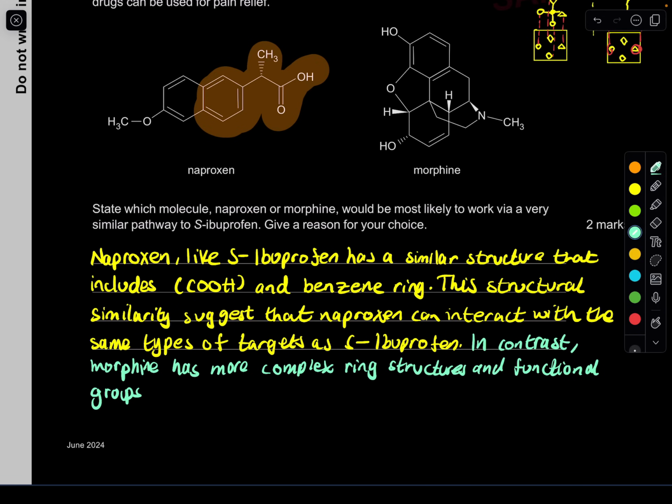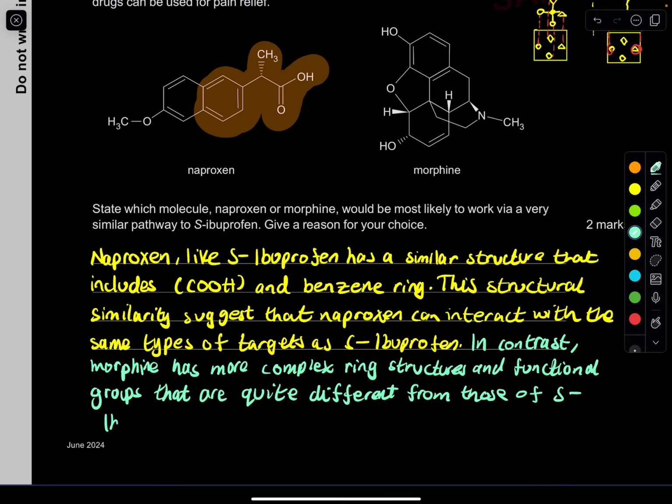Of course, you don't have to write this whole thing, but I just want to make sure when you read it, you can fully understand what I mean from my answer. That are quite different from those of ibuprofen and naproxen, indicating a different pathway.